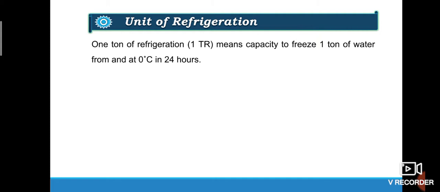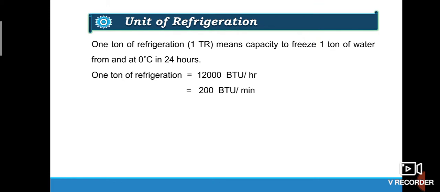Means 1 ton of refrigeration addresses the conversion of 2000 pounds of water into 2000 pounds of ice, and the entire process is carried out within 24 hours. Remember, water which is available is at 0 degrees centigrade and is converted into 0 degrees centigrade ice. So 1 ton of refrigeration is equal to 12,000 BTU per hour or 200 BTU per minute.